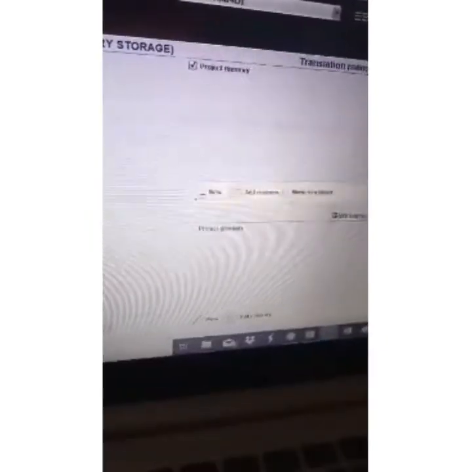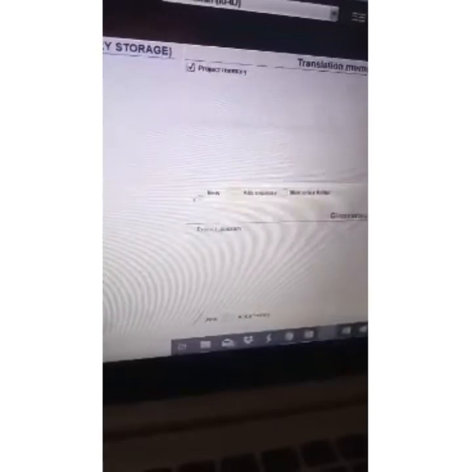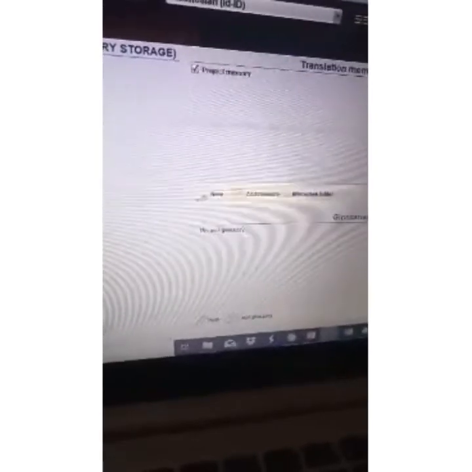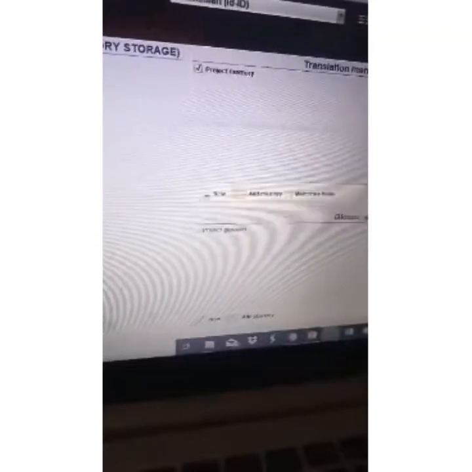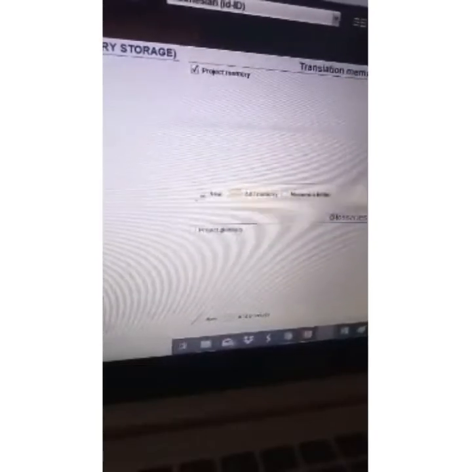Beneath translation memories, we have glossaries, which is what CafeTran Espresso calls term bases. You can see that it's followed by the file extension TXT. A text file can be used to create term bases. Unfortunately, they are not compatible with other term base file formats such as TBX, which is what Studio uses.